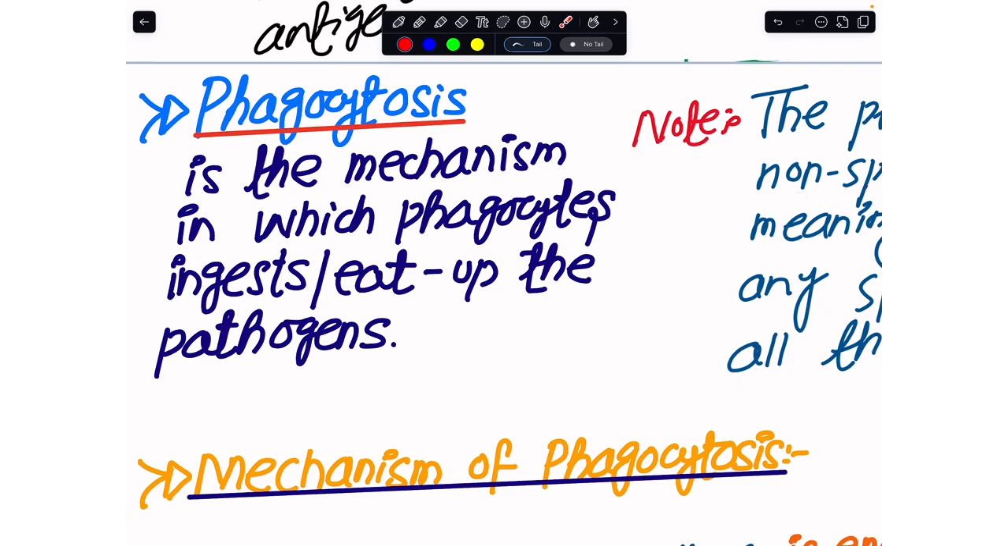So from the word phagocyte, what you must remember is the word phagocytosis. Phagocytosis is that mechanism in which any pathogen that has entered into my body is directly ingested, or eaten up, by the phagocytes.